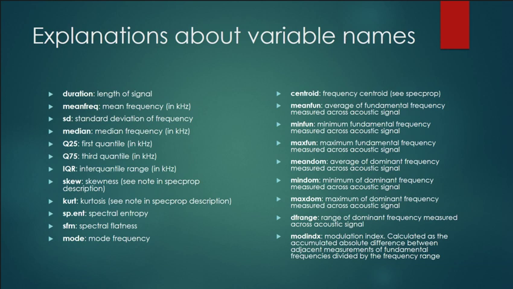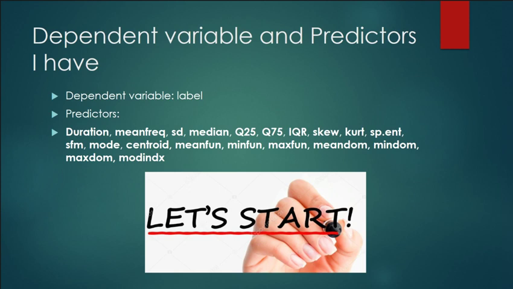And of all of these variables, we got dfrange, which is the range of dominant frequency measured across acoustic signals. And at last, we got modindx, the mode index, which is a calculated variable based on the accumulated absolute difference between adjacent measurements.